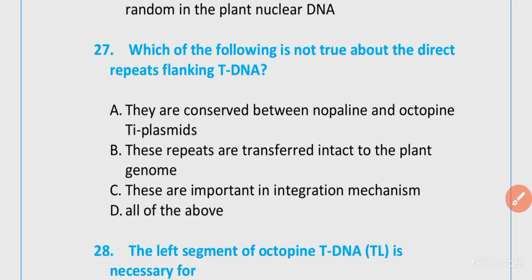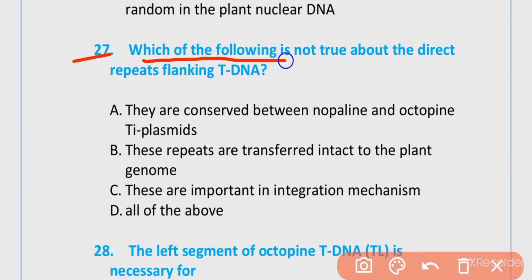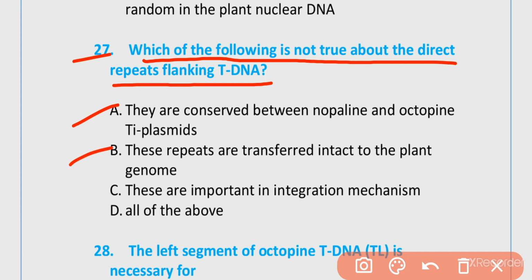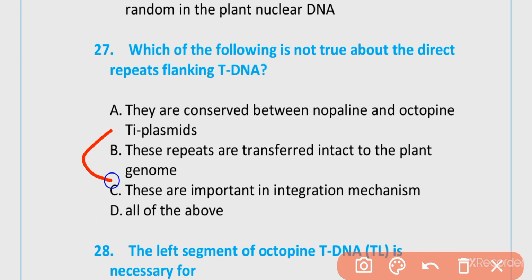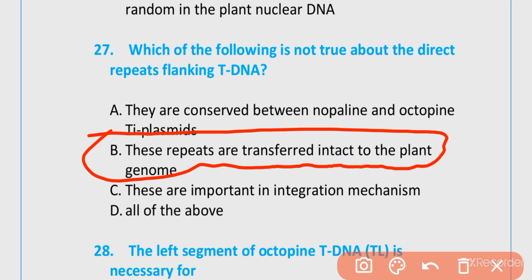MCQ number 27. Which of the following is not true about direct repeats flanking tDNA? They are conserved between nopaline and octopine Ti plasmids. These repeats are transferred intact to the plant genome. These are important in the integration mechanism. All of the above. The correct option is option B. These repeats are transferred intact to the plant genome.